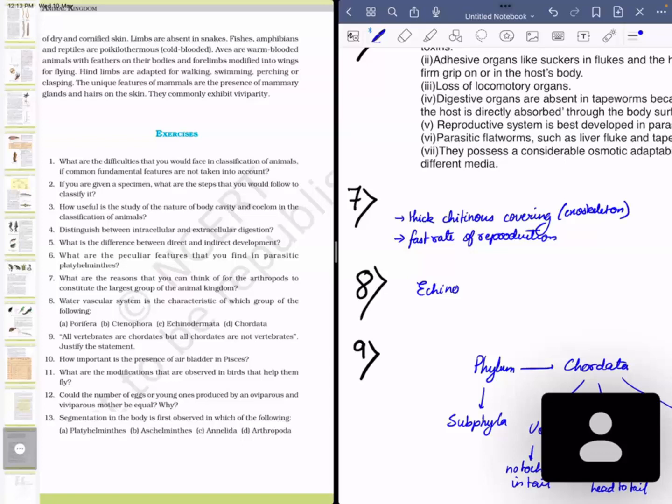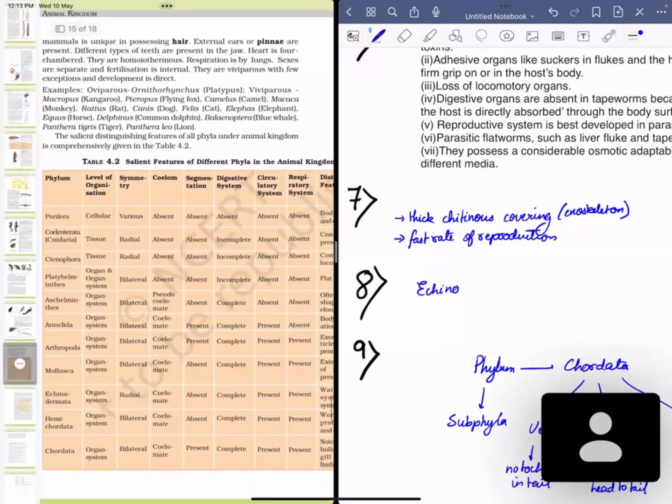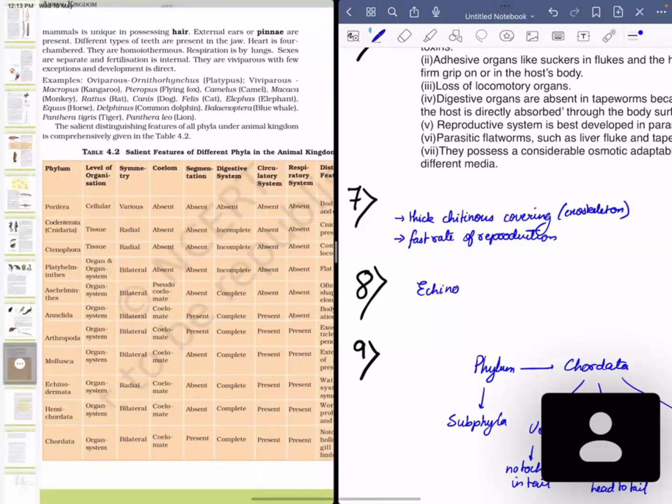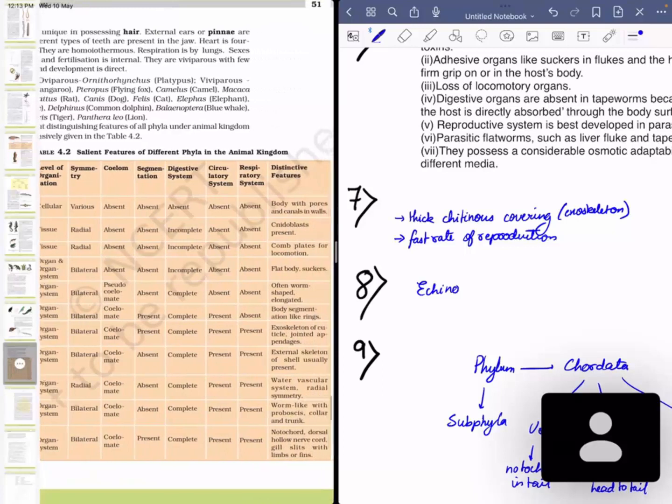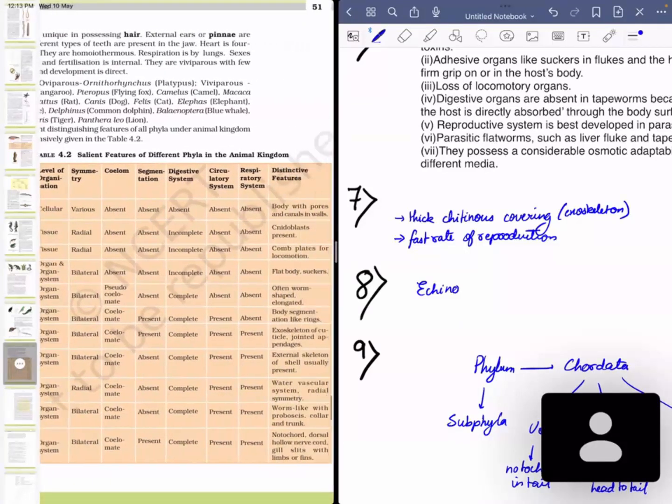Water vascular system is the characteristic of which group? Obviously, it is Echinodermata. And all of these, basically this table is the gist of this chapter, which has to be remembered. And you can see water vascular system, which is present under Echinodermata.